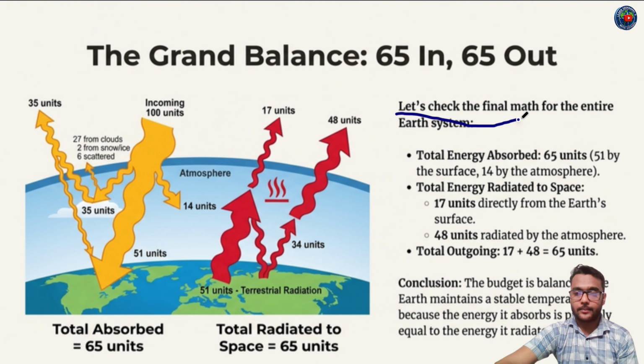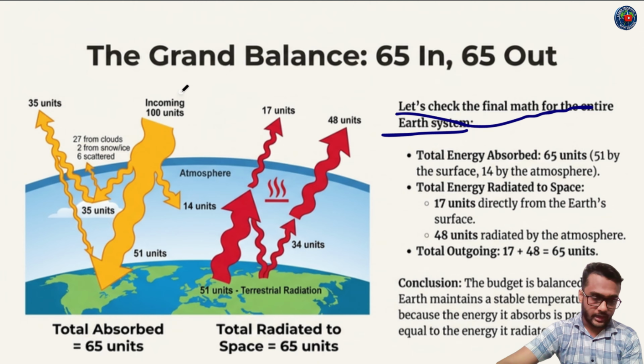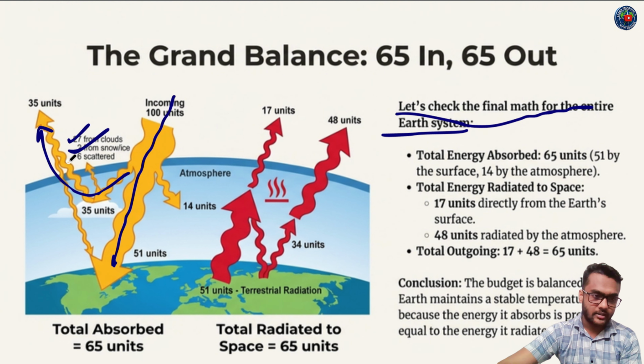Okay, let's check the final math of the entire Earth system. Again we repeat the same phenomena. Incoming 100 units towards the Earth surface. Out of 100 units, 35 units are directly reflected towards the space, and that means 27 from cloud, 2 from snow fields, and 6 from scattering, 35 units. And 51 units received by the Earth's surface, and 14 units absorbed by the atmosphere. Okay, total 51 plus 35 plus 14 is equal to 100.